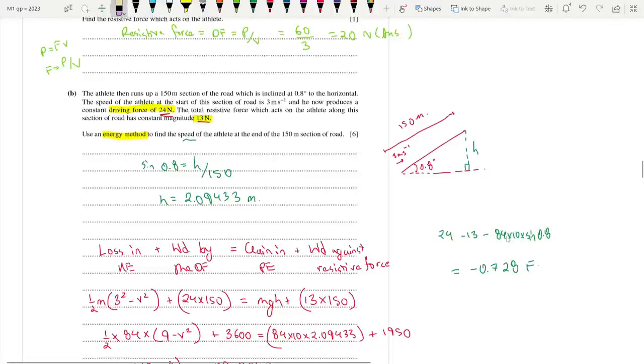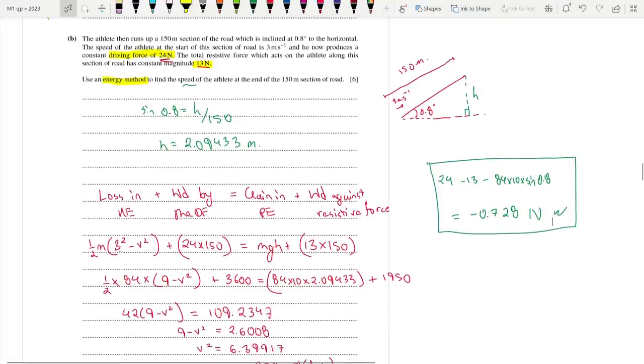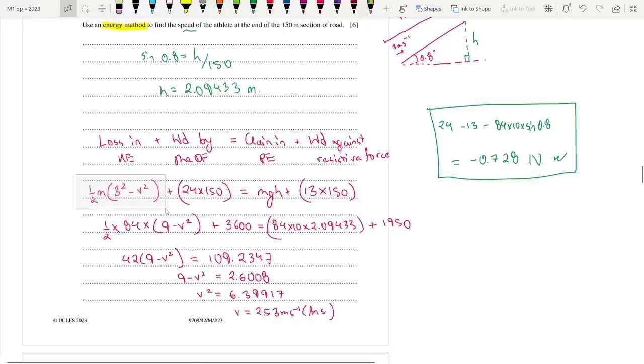Using that, I just figured out that the backward force is actually greater because I got a negative value, which means that I am going to decelerate as the athlete and my final speed is going to be less than my initial one, which is why I used half m 3 square minus final speed whole square. Although it didn't really matter in the mark scheme because they did allow it. In what sense exactly? Let me tell you. 24 times 150 minus this.